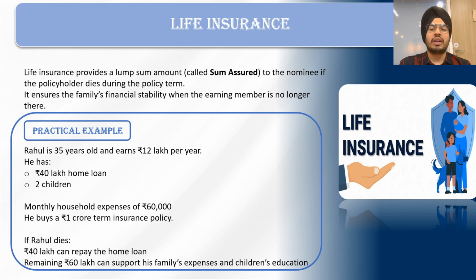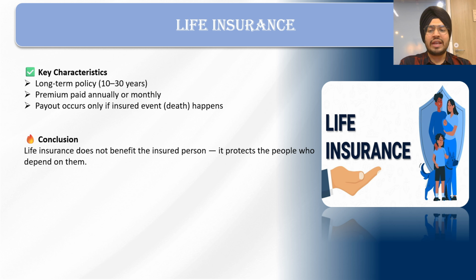So Rahul should buy around 1 crore of life insurance or term insurance so that the family remains protected. To conclude, life insurance does not benefit the insured person, rather it protects the people or family members who depend on them.